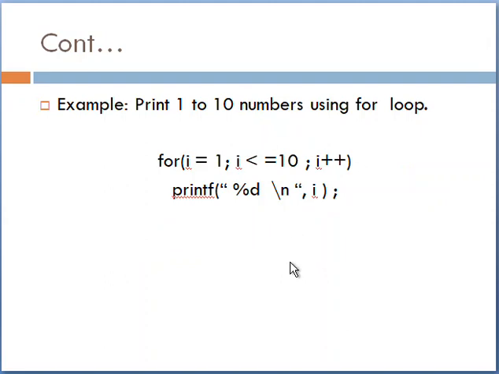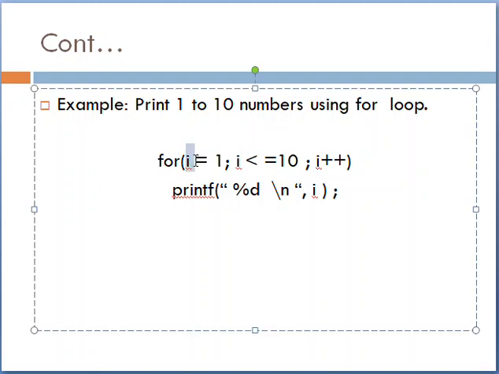Here we can see the example. A similar example we used in the while loop and do while loop, as well as for the for loop. Here we print 1 to 10 numbers using a for loop. Here I equal to 1: I initialize I with the value 1.